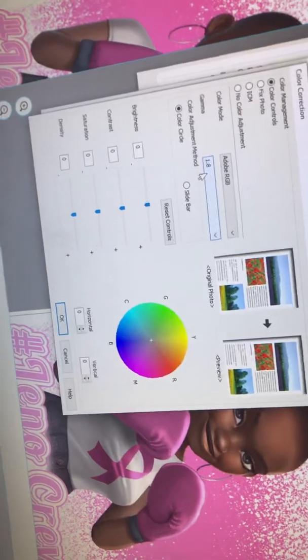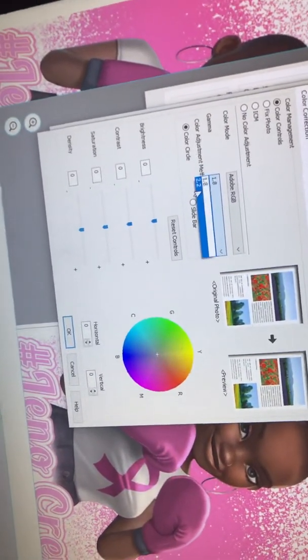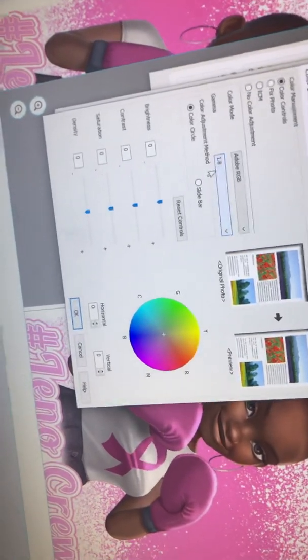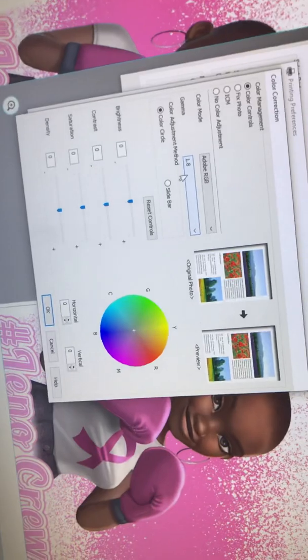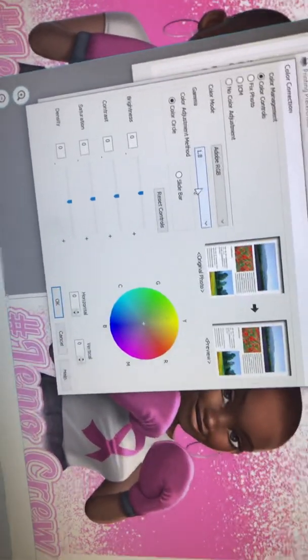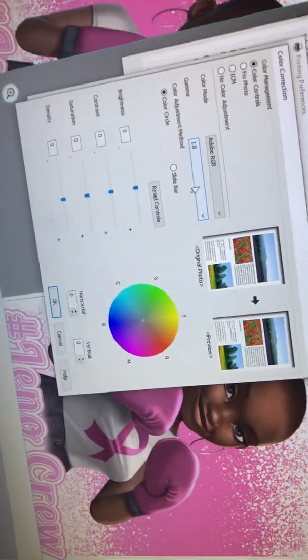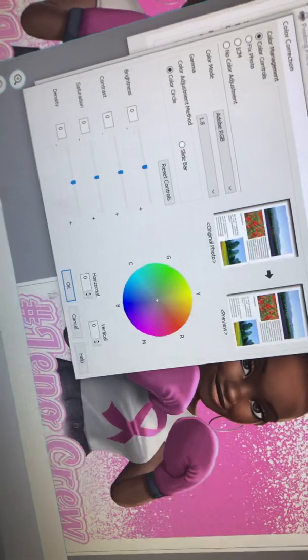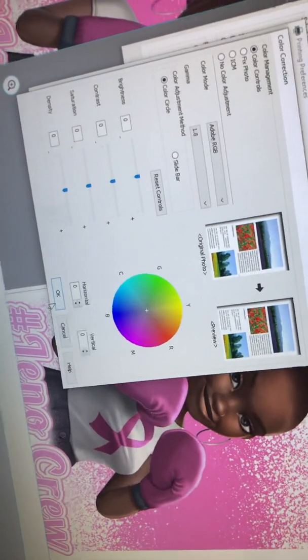I've tested Adobe RGB 1.8 and Adobe 2.2, and the 1.8 has been most consistent. Though some images will require a 2.8, so you might want to make 2 settings, one with 1.8, one with 2.8. You're going to hit OK.